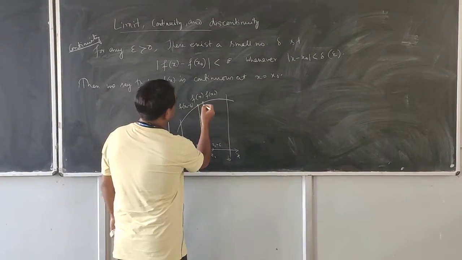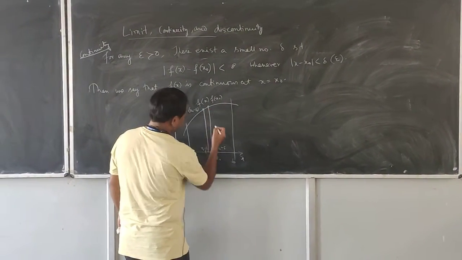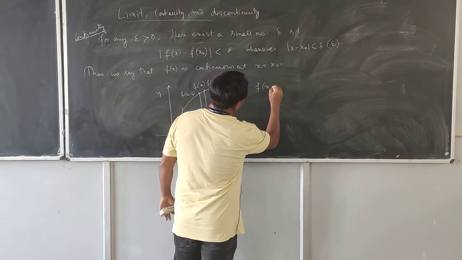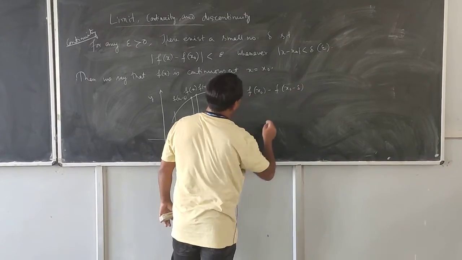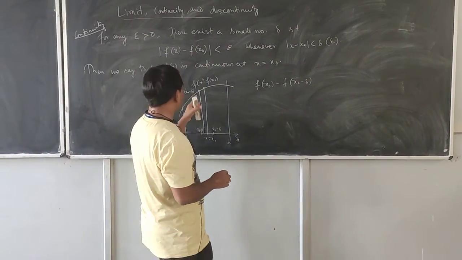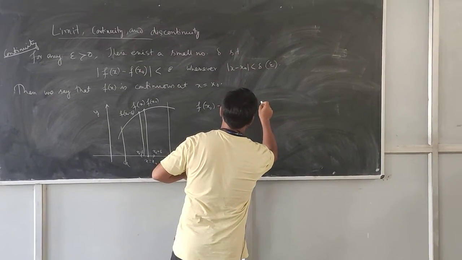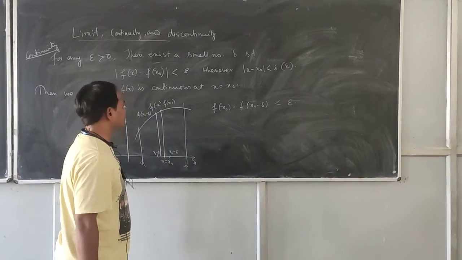So the definition of continuity means we draw the difference between f(x0) and f(x0 minus delta). This distance is a very small quantity, say epsilon.